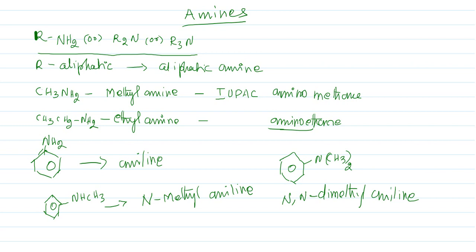These are all different compounds, and how are they classified?